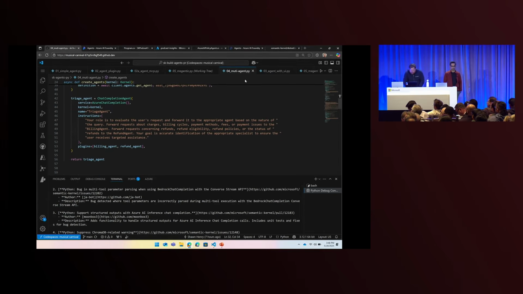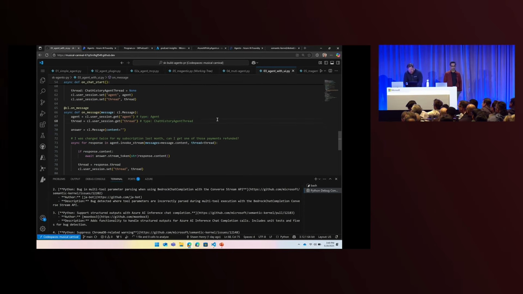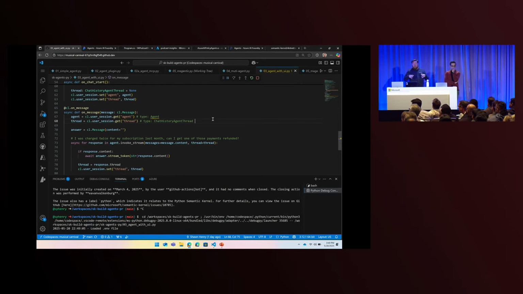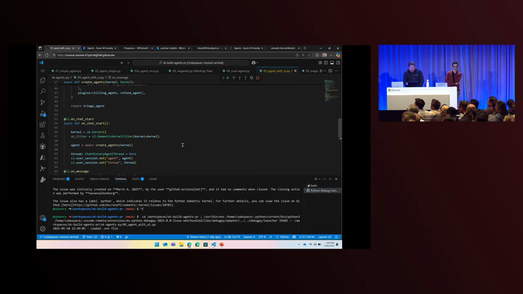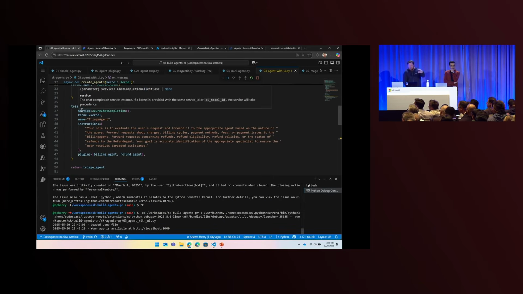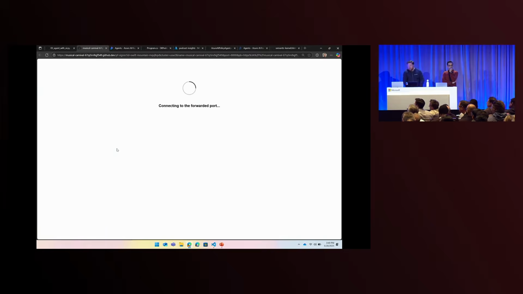So I'm going to run this, but I'm actually going to run the UI version here. I really like using a tool for UI when I'm developing stuff. I really like to use Chainlit, which is a nice tool for Python. And what you'll see is we've connected the agents up as plugins. So we have our triage agent, and it's using those 2 agents, our billing agent and our refund agent, as tools.